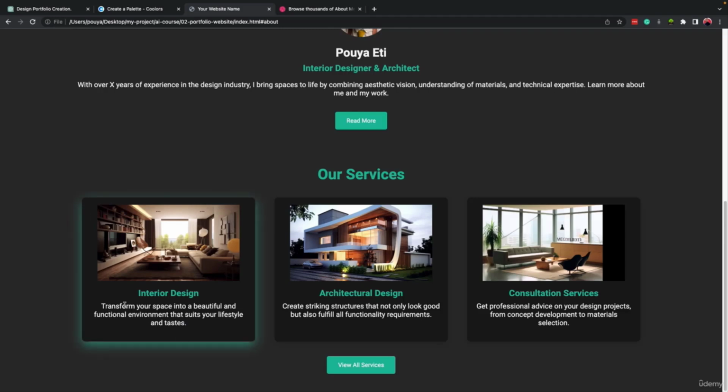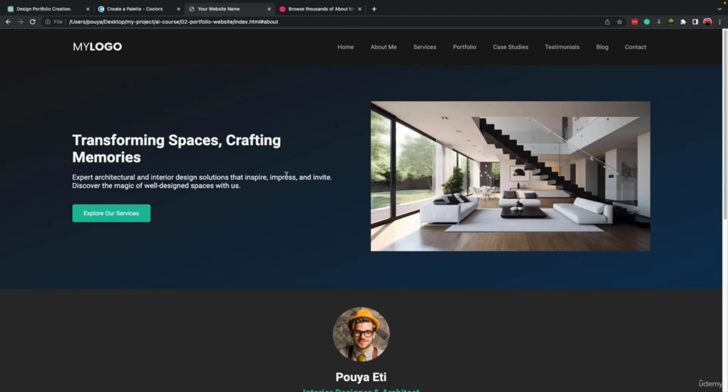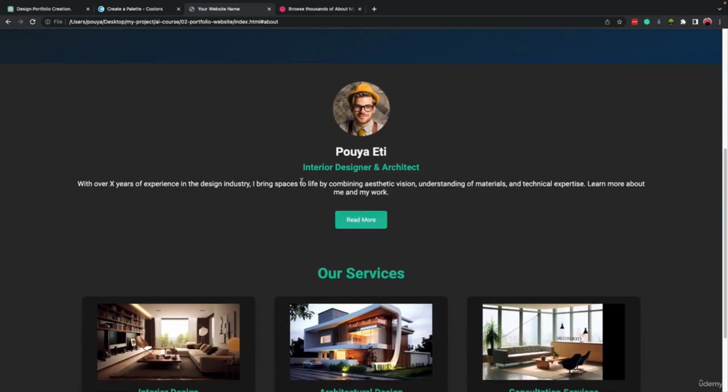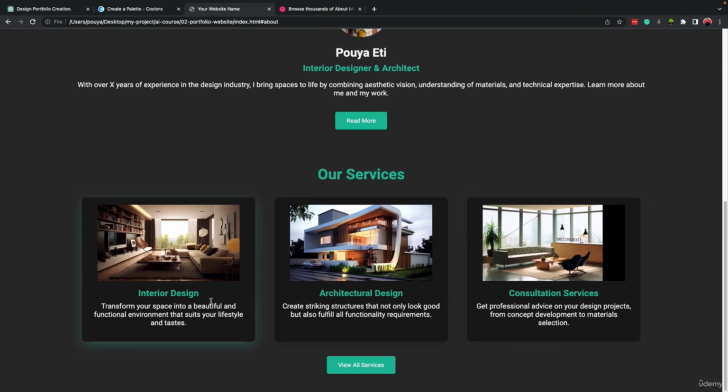We can add more space here. We can say it shouldn't be on the center, we'll start writing from the left side. You can play with this as much as you want, or you can add some space here. Maybe from the top, it's too close to the border. But anyway, I wanted you to learn the idea that we have: how we can create a website, how we can create different sections of it. So you can keep going the same way and create the rest of the website with ChatGPT. All right, so that was all about this lesson. If you have any question, write it down for me. If not, I will see you on the next lesson.